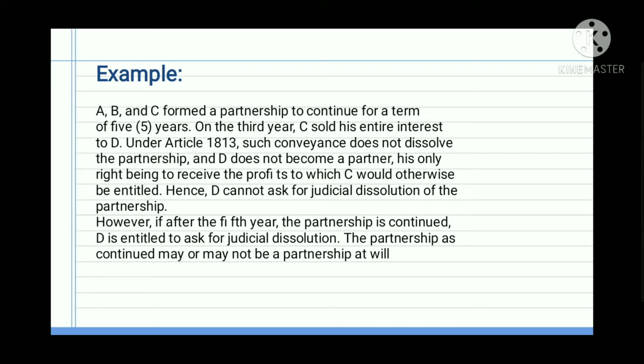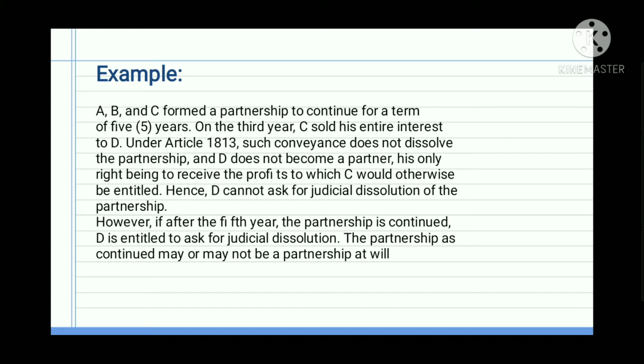We have here an example. A, B, and C form a partnership to continue for a term of 5 years. On the 3rd year, C sold his entire interest to D. Under Article 1813, such conveyance does not dissolve the partnership, and D does not become a partner, his only right being to receive the profits to which C would otherwise be entitled. Hence, D cannot ask for judicial dissolution of the partnership.